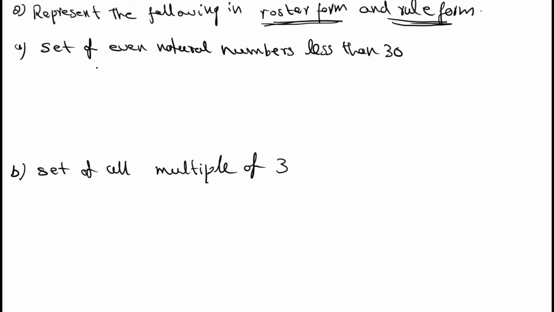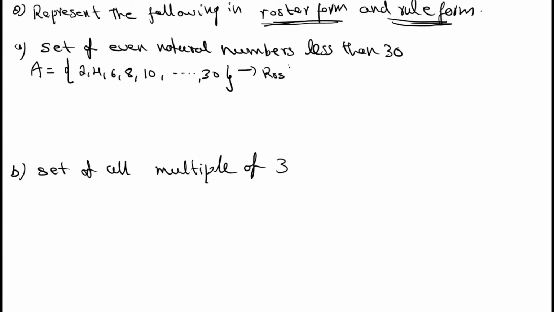See, first question is the set of all even natural numbers less than 30. Take set A is equal to the set of all even natural numbers less than 30. What are the even natural numbers? It starts from 2, right? 2, 4, 6, 8, 10, up to where? Up to 30. You can put dots because it follows a particular pattern, right? 2, 4, 6, 8, 10, up to 30. See, it's the roster form.